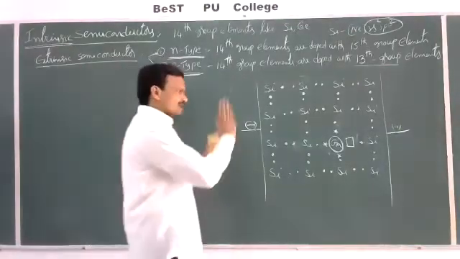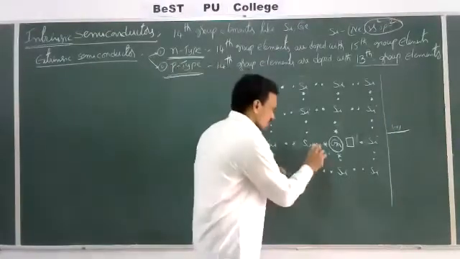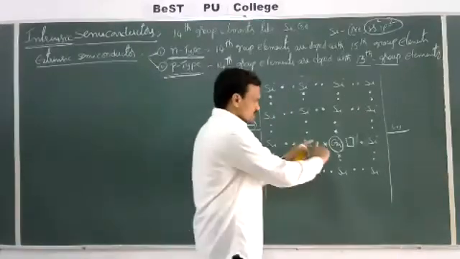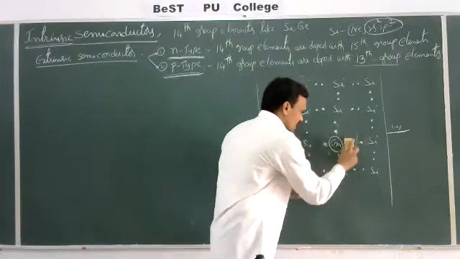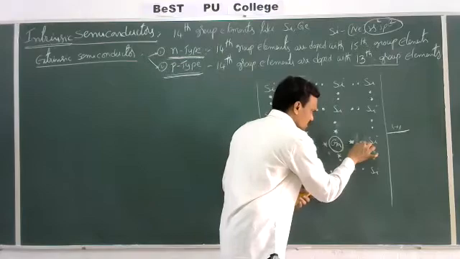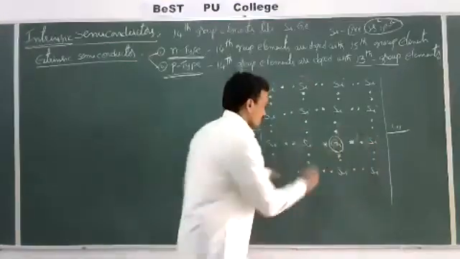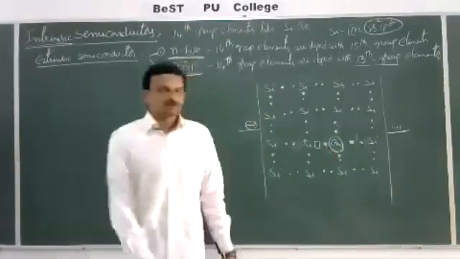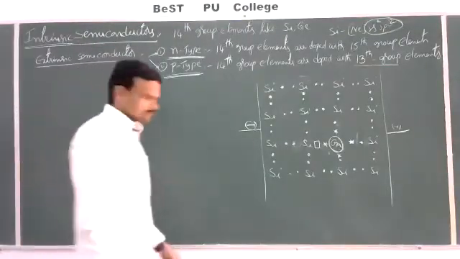On applying an electric field, the neighboring bond will break and this electron will enter into this vacant orbital. When the electron enters the vacant orbital, a bond is formed between this gallium and silicon. Since this orbital loses an electron, a vacant orbital is created, and that vacant orbital is called a hole.